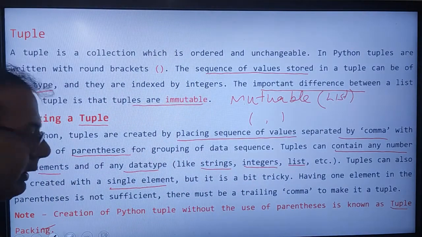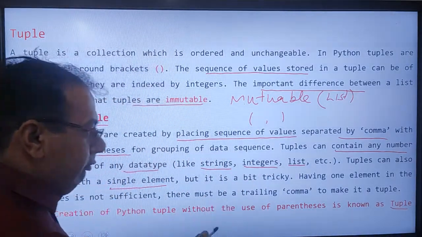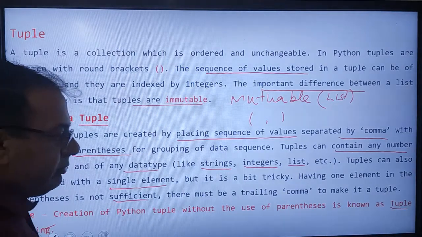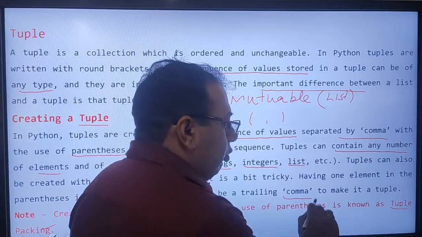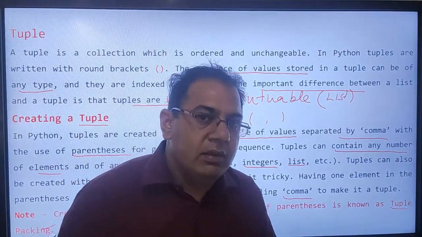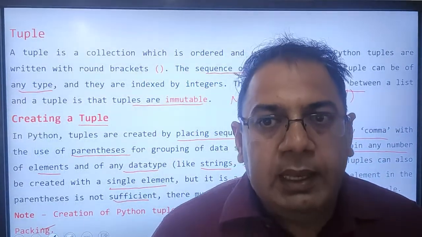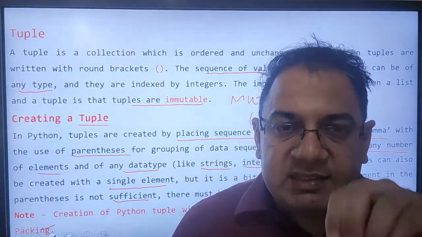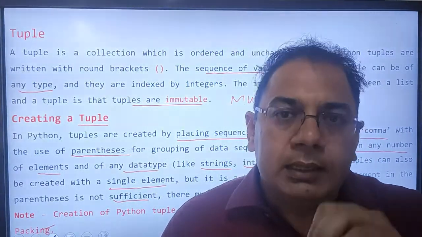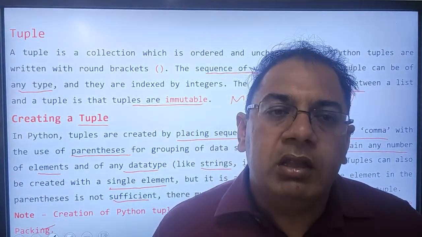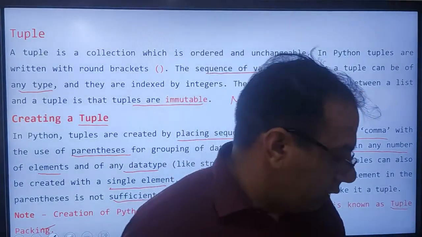Having one element in the parenthesis is not sufficient. There must be a trailing comma to make a tuple. So it is a tricky task for the user.